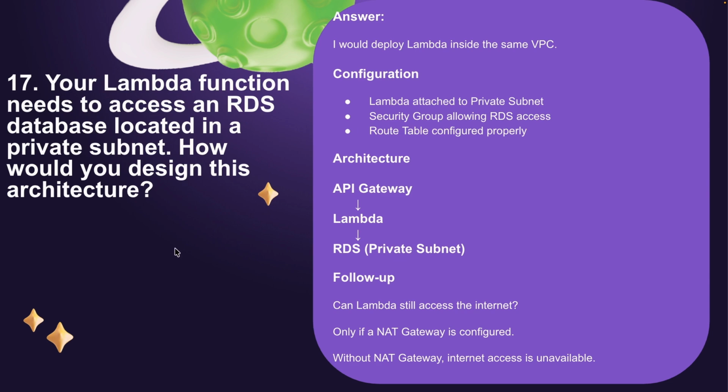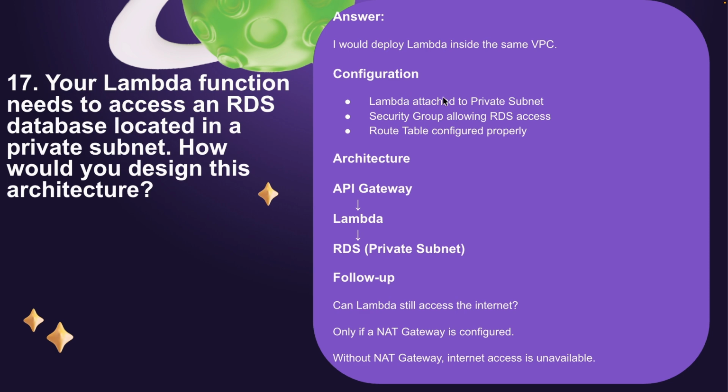The next question is, your Lambda function needs to access an RDS database located in a private subnet. How would you design this architecture? I guess in a previous lecture I already discussed how we can configure a Lambda function inside a VPC. Let's say after configuring the Lambda function you want to connect with RDS, and that is present in a private subnet. In this case, we have to define our Lambda function inside the private subnet.